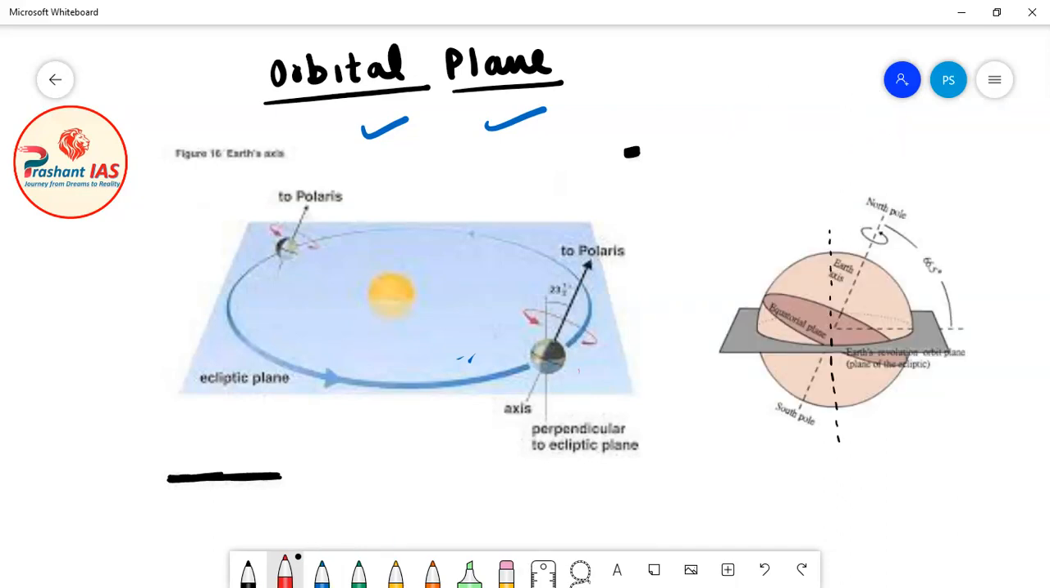Now friends, for the sake of convenience, I am zooming in on a small portion of the orbital plane of earth along with earth here. This picture is a zoomed version of the previous picture. Here, this is the orbital plane of earth in which the earth revolves around the sun. So this is the orbital plane.